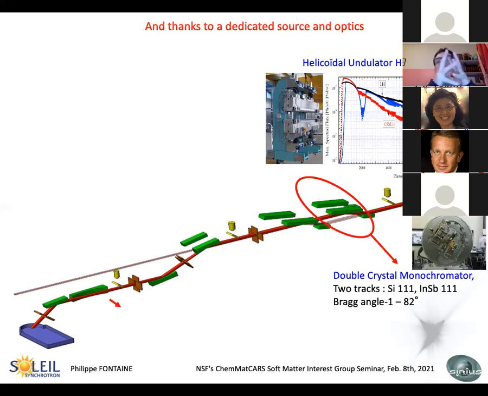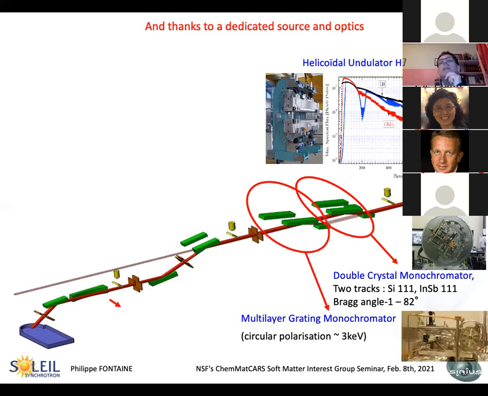The first one is a classical silicon 111 DCM, double crystal monochromator, for linear polarization between 2 and 13 kiloelectron volts. After this one, we can remove the DCM and use an MGM, multilayer grating monochromator, to preserve the circular polarization of the beam around 3 kiloelectron volts, because with silicon crystals you kill the vertical polarization due to the Brewster angle at 3 kiloelectron volts.